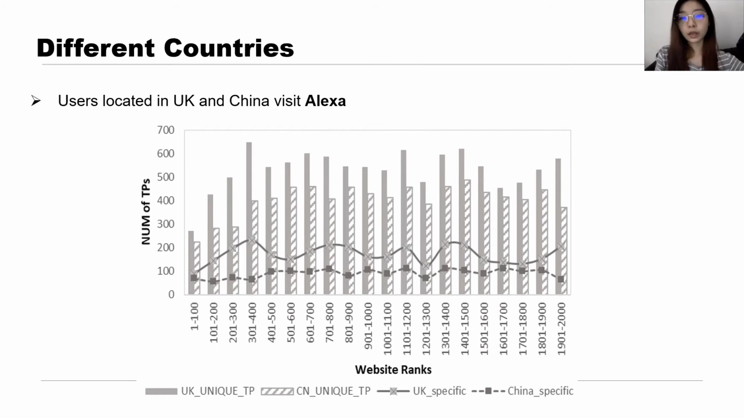Apart from that, there are two lines in this graph based on the number of country-specific third parties. That is, the third parties only existing in one specific country. The result shows that UK users not only have more third parties but also more country-specific third parties.